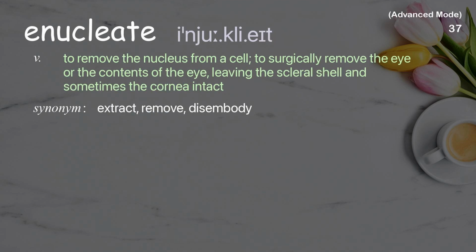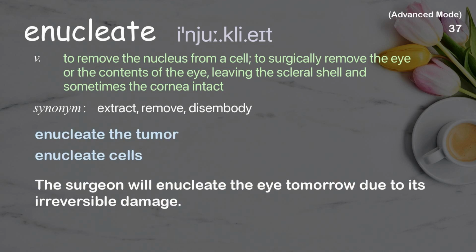Enucleate. To remove the nucleus from a cell, to surgically remove the eye or the contents of the eye, leaving the scleral shell and sometimes the cornea intact. Examples: Enucleate the tumor. Enucleate cells. The surgeon will enucleate the eye tomorrow due to its irreversible damage.